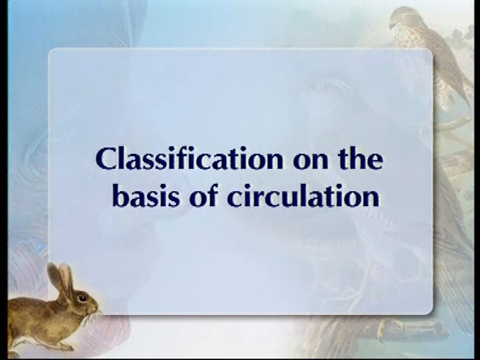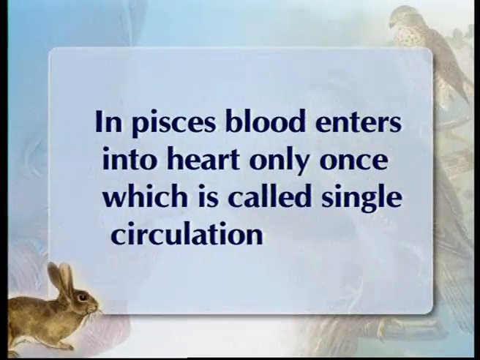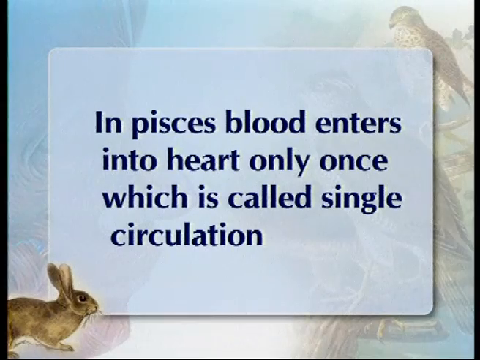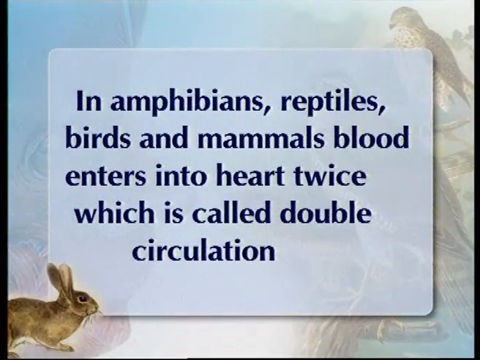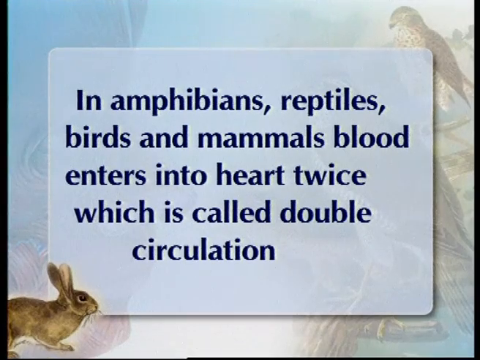Then, on the basis of circulation of blood, circulation is of 2 types: single circulation and double circulation. In Pisces, blood enters the heart only once. This is called single circulation. But in amphibians, reptiles, birds and mammals, blood enters the heart 2 times. First impure blood, then after purification, blood again returns to the heart. This is called double circulation, because blood enters the heart 2 times.